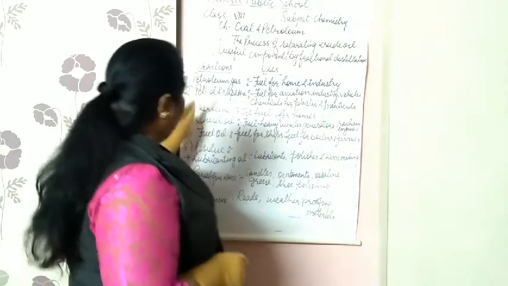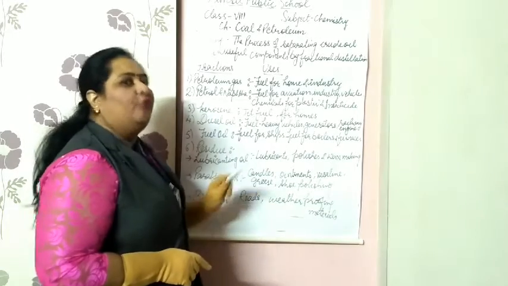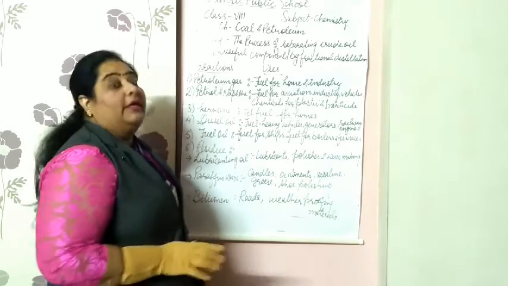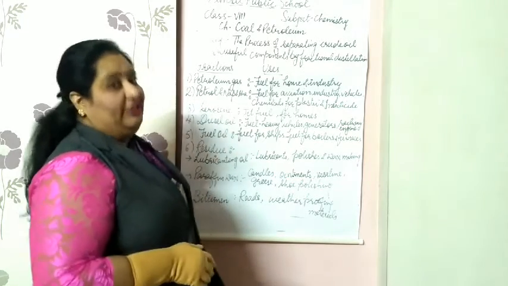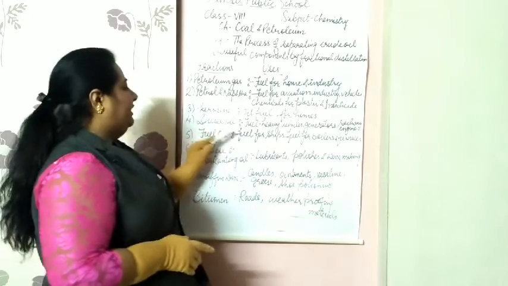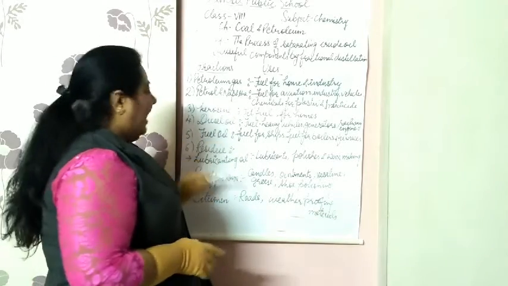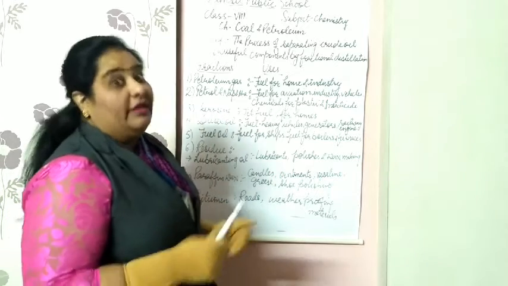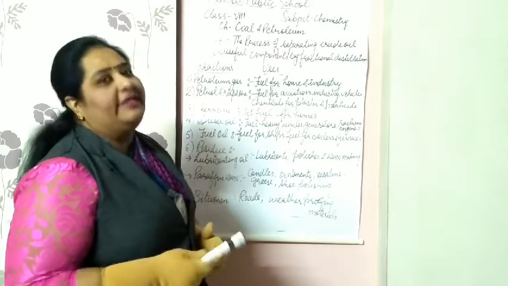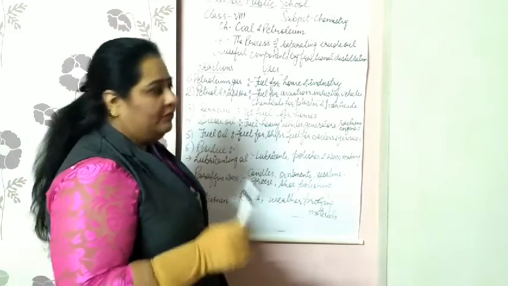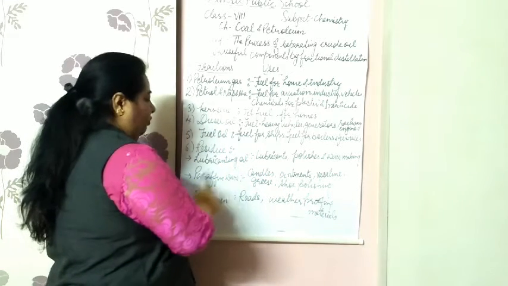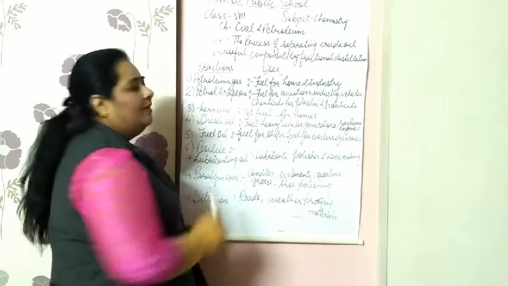Now, how many products are formed after refining? At 400 degrees Celsius, petroleum gas will be obtained. One more is petroleum ether. After that, petrol and naphtha, kerosene, diesel oil, and fuel oil. After obtaining the fuel oil, the residue left is further heated up to 450 degrees Celsius, and it gives us lubricating oil, paraffin wax and bitumen.